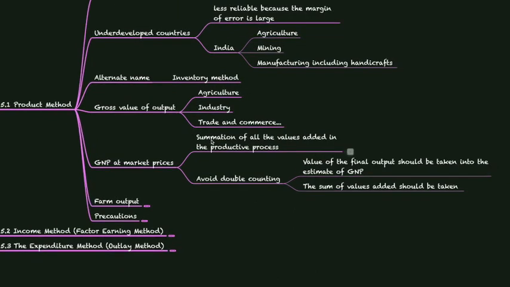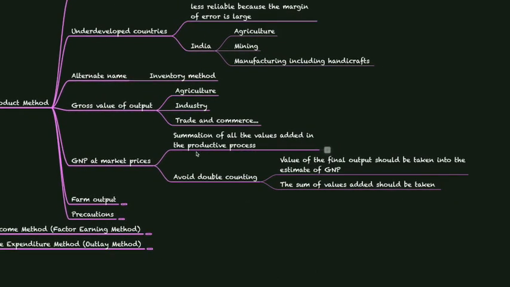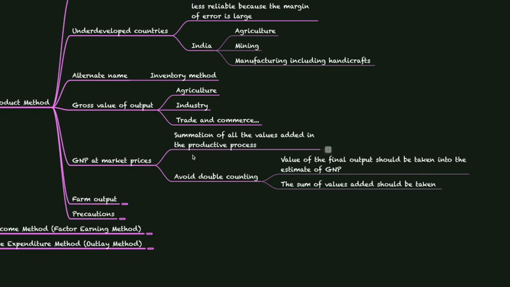It is nothing but the summation of all the values added in the productive process. Suppose there is a production process happening. In each step, what are all the different values added? All these values in each production process should be summed up in order to give us the GNP at market prices. When we are doing this, we should avoid double counting.